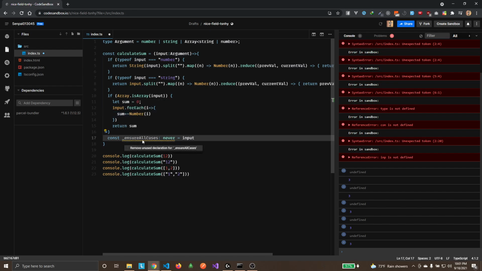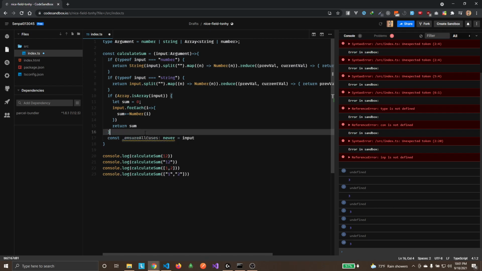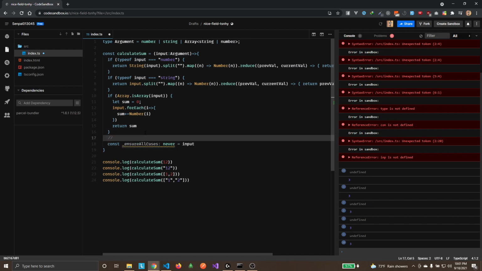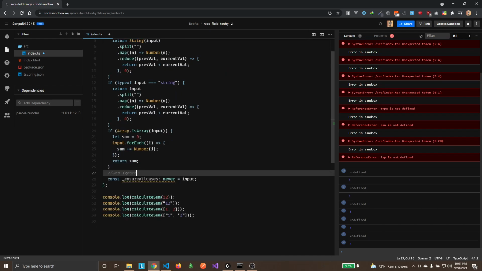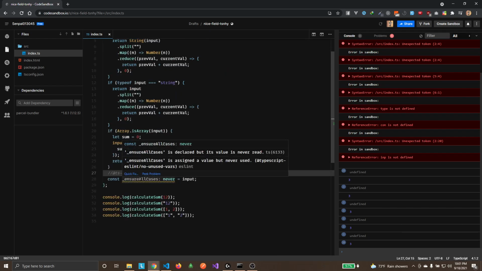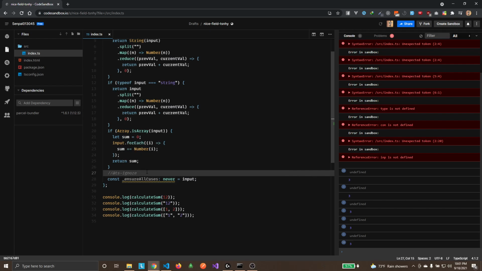So for example, for here, what we can do is, oh wait, no. What we can do is, instead of doing this, I think I can just do this. Nope, I cannot do this. So what we can do is add ts ignore. Nope, it's not from ts. It's from TypeScript apparently. Oh, it's from ESLint apparently. ESLint disable next line.